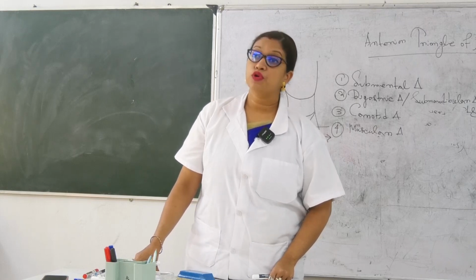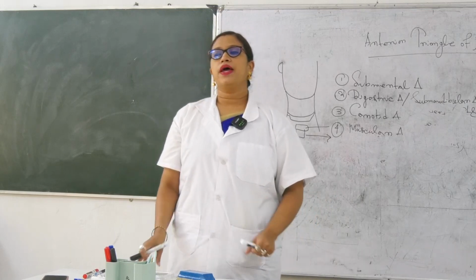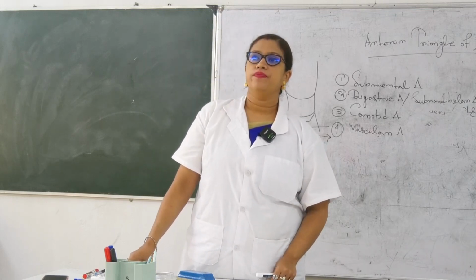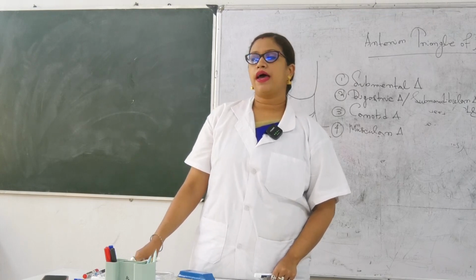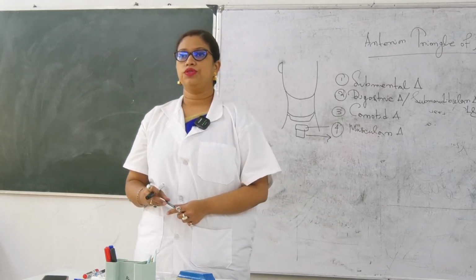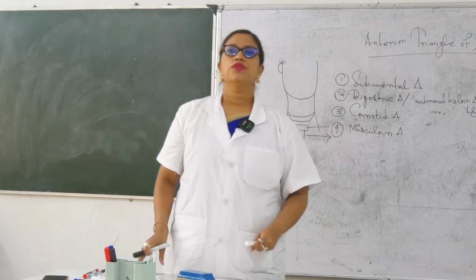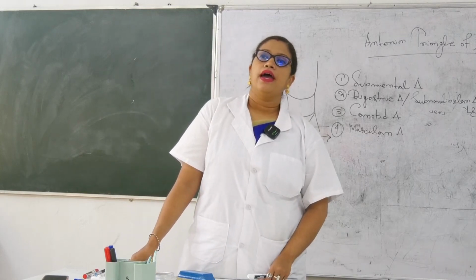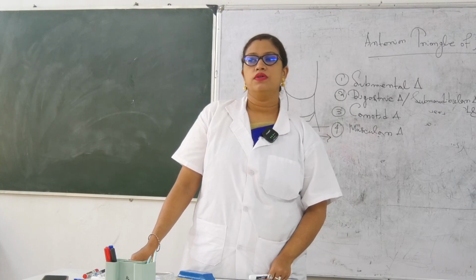Okay, whereas posterior belly is supplied by the facial nerve. Where you have written the anterior belly, right there, first branchial arch. It develops from first branchial arch. And the posterior belly is coming from the second branchial arch.